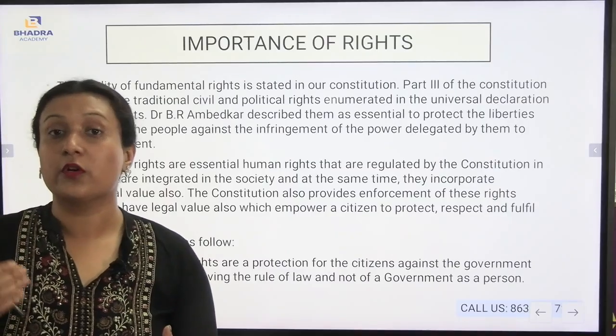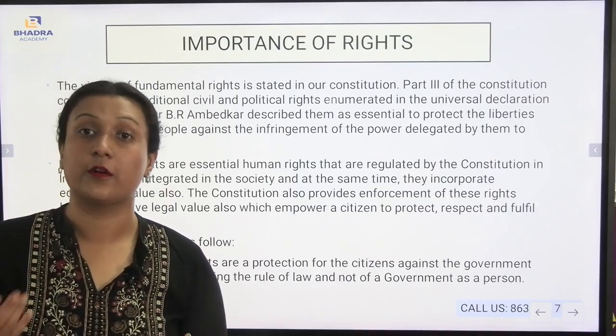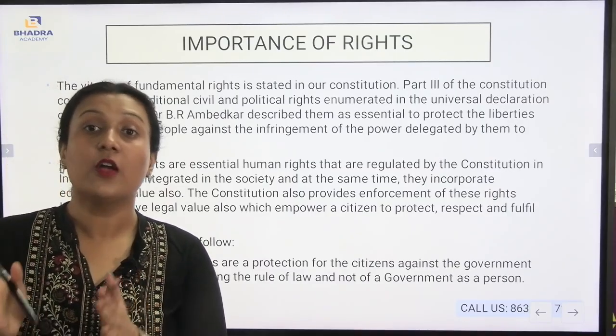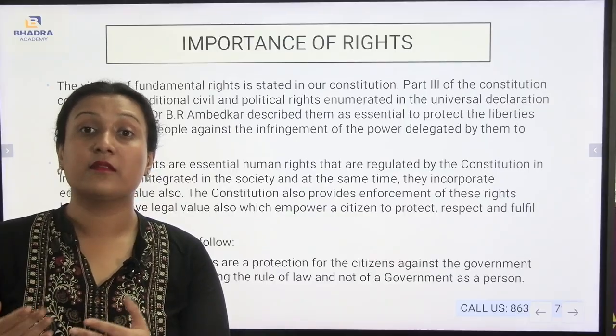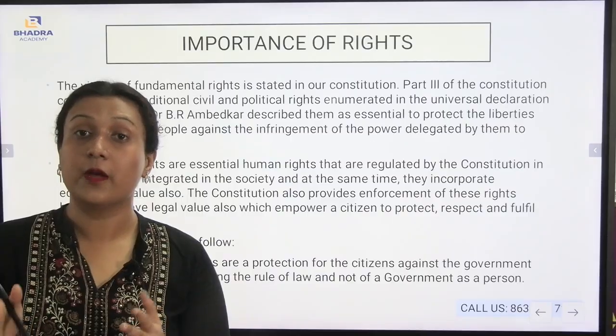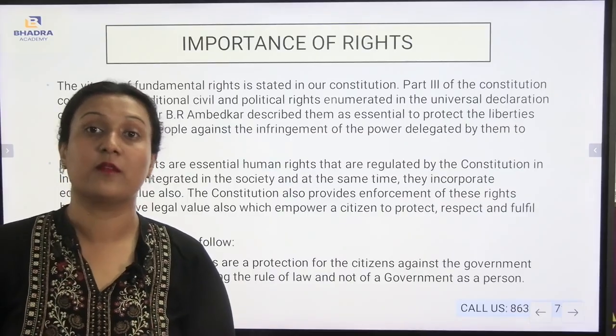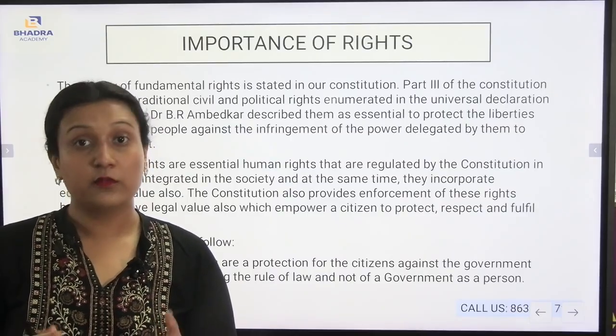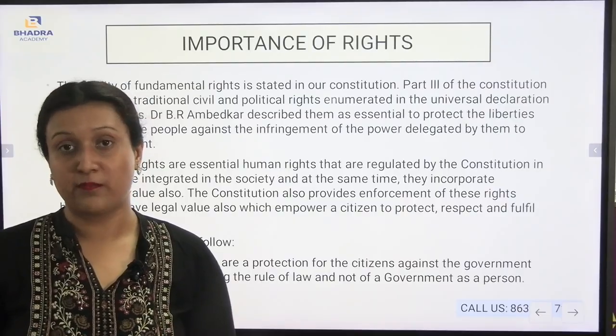Now the rule of the law. If I talk about the Indian Constitution, here are the fundamental rights and duties. These are all rule of the law. Here we can consider government as a person, but we need to abide by the rules and laws as provided by the government itself. So this is the rule of the law that we need to respect.